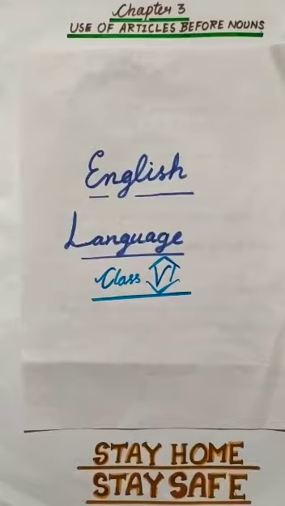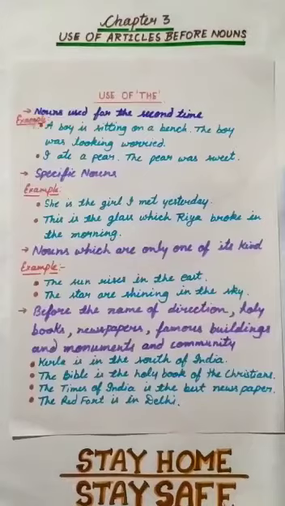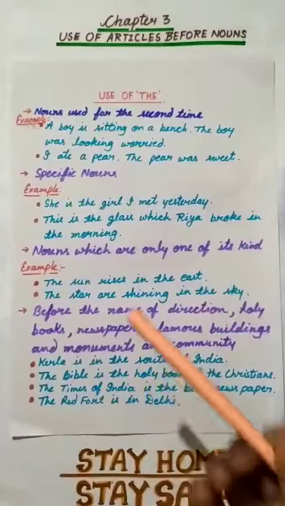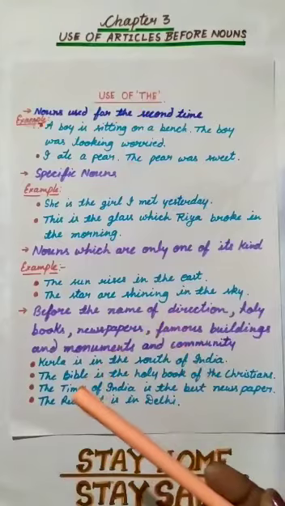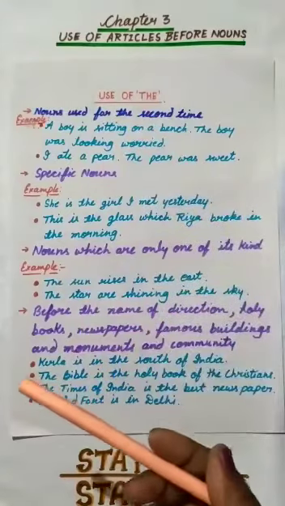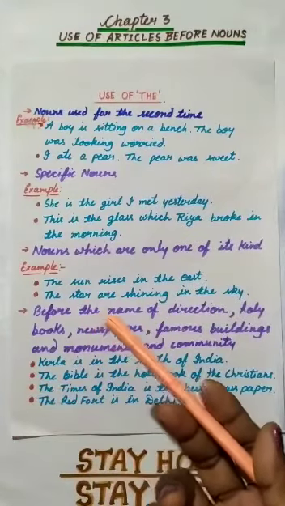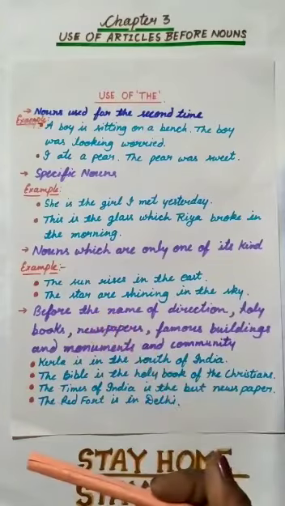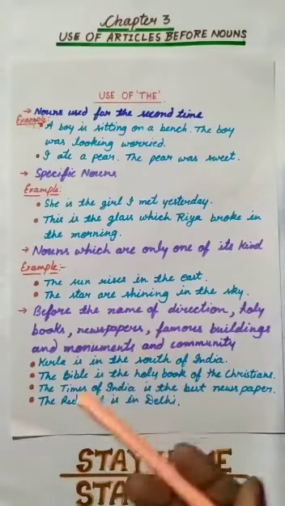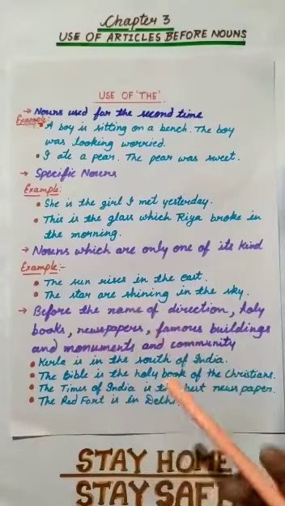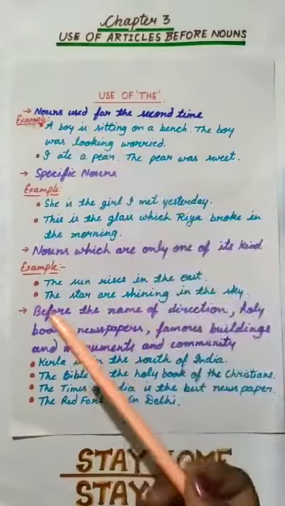I am here again to discuss the rest part of chapter 3, that is articles. Let's come to the definite article, that is "the". There is only one definite article, that is "the". So, where should we use article "the"? Children, there are many rules for this. We will start with the first one.